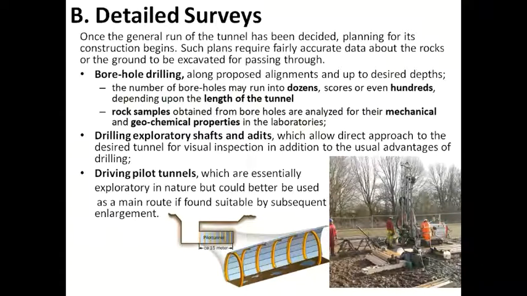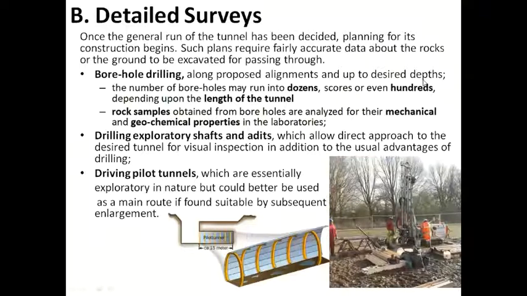So for the detailed survey, we go for borehole drilling. We have studied the borehole problems. So in that case, we go for borehole drilling along the proposed alignment. Alignment means the proposed line of tunneling. So we go along the proposed alignment and up to desired depths.